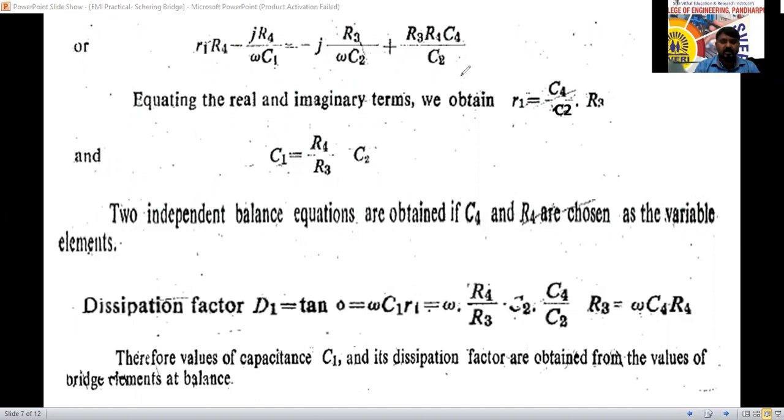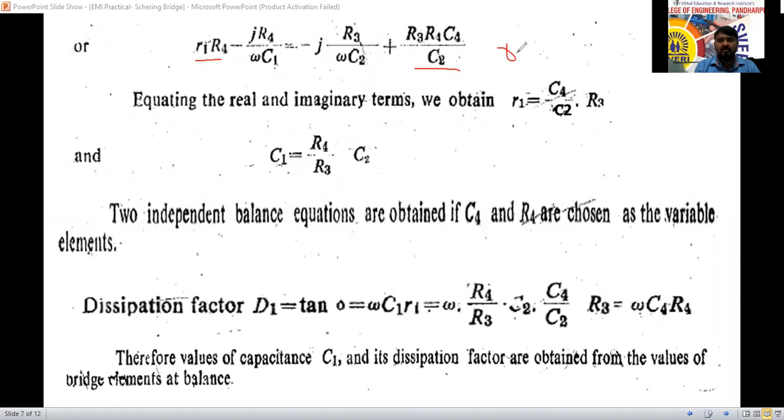Which is the real term in this one? Can you tell me, anyone? What are the real terms? First, we'll choose the real terms. Is there any imaginary j here? No, sir. So this is the real term. Here j is there, so it is an imaginary term. R1 R4 equal to. This is also imaginary. Is there any j here? No. So R1 R4 equal to R3 R4 C4 divided by C2. You can write like this here now.